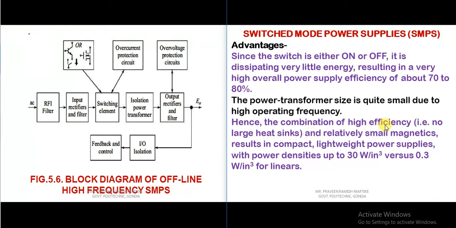Hence, the combination of high efficiency and relatively small magnetics results in compact, lightweight power supplies with power densities up to 30 watt per cubic inch versus 0.3 watt per cubic inch for linear power supplies. As we are using high frequencies, the transformer size is reduced, and if the transformer size is reduced, the overall size of the SMPS is also reduced.